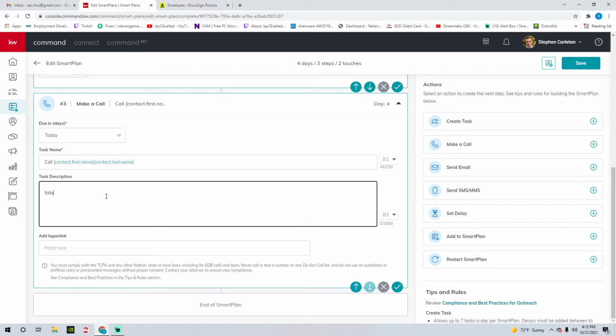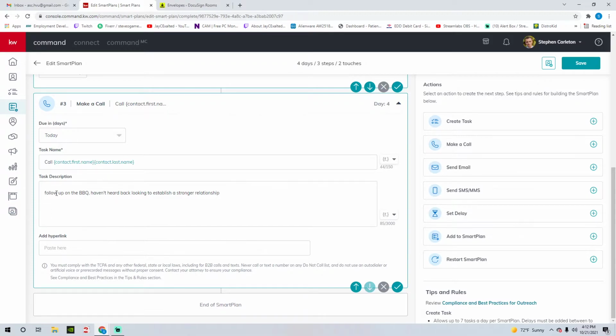Follow up on the barbecue, you know, maybe you haven't heard back, looking to establish a stronger relationship. And then if you wanted to do a hyperlink, the reminder for what you were doing, or maybe there's some kind of link that you need as a reference, you can also put that there. But let's just say that that's all we want to do.